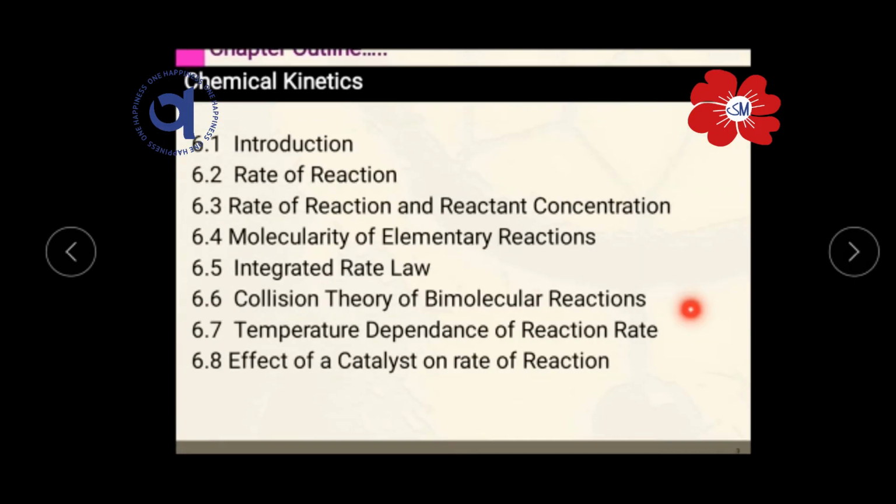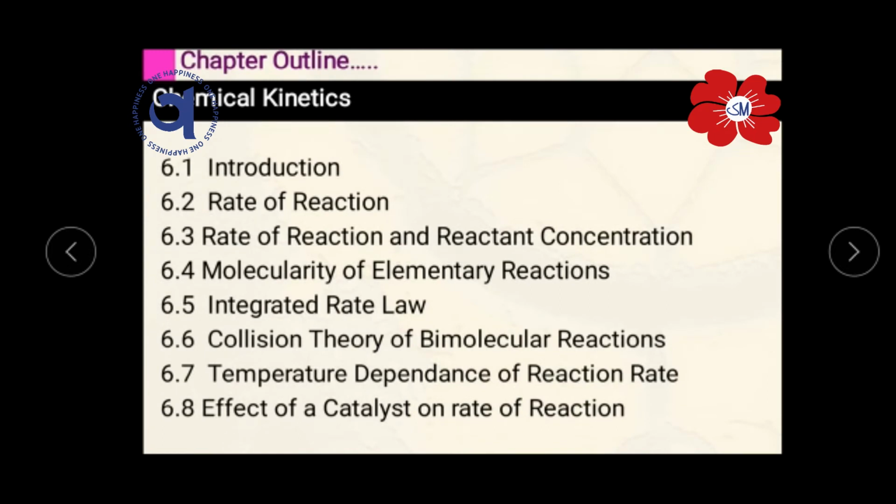In this chapter, these are the points which are given in our syllabus. We will do them one by one in our class. The first topic is the introduction. Second is the rate of the reactions. Third is the rate of reactions and reactant concentration. Fourth is the molecularity of the elementary reaction. Fifth, we will do integrated rate law. Sixth, collision theory of bimolecular reactions. Seventh is the temperature dependence of reaction rate, and the last one is the effect of a catalyst on the rate of the reactions. These are the points which we will do one by one in our regular classes.